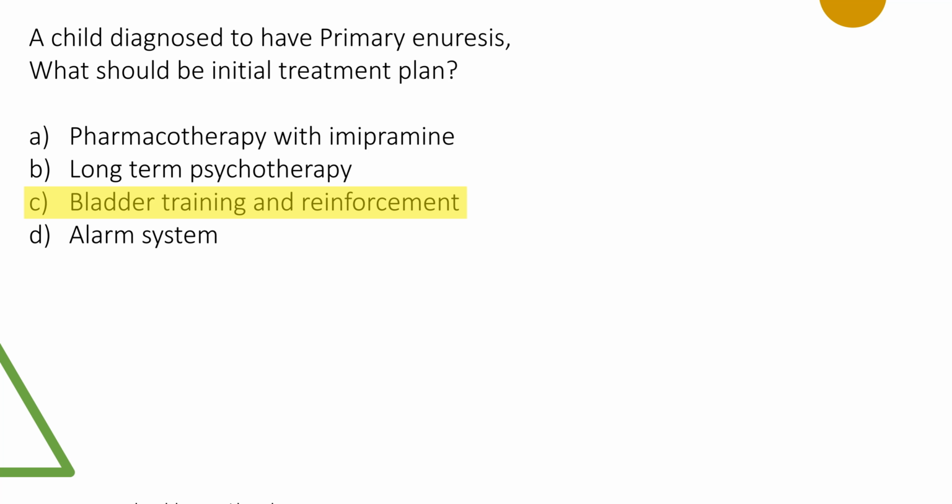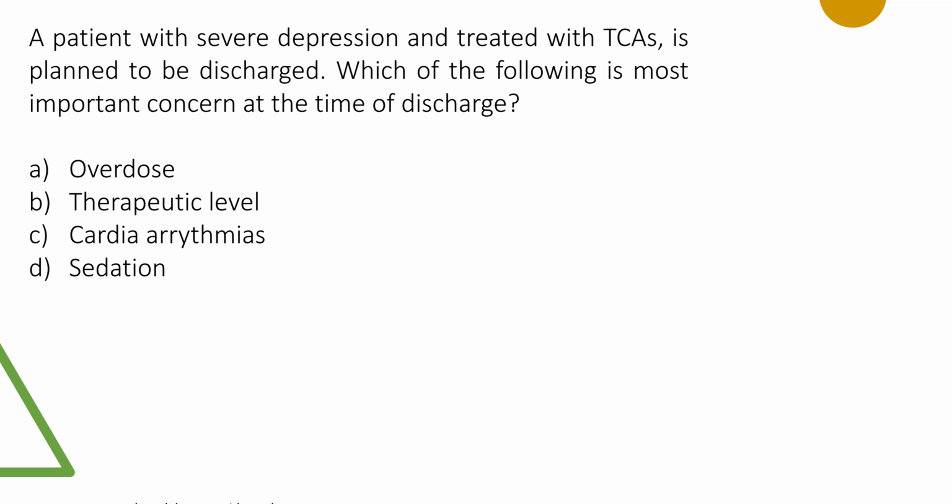So the word initial treatment makes me choose bladder training and reinforcement, even though the alarm system and pharmacotherapy, especially desmopressin, are equally effective interventions in primary enuresis. A patient with severe depression is treated with tricyclics and is being discharged. So they ask what is the concern here.